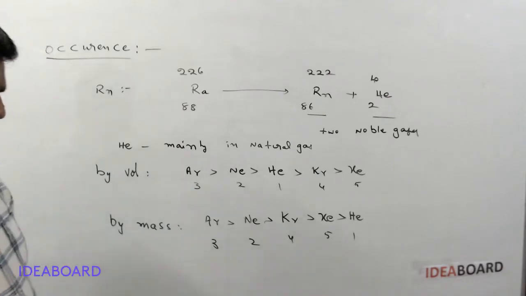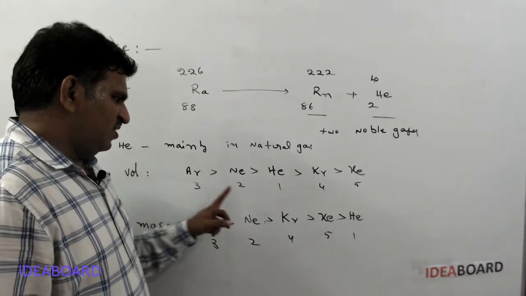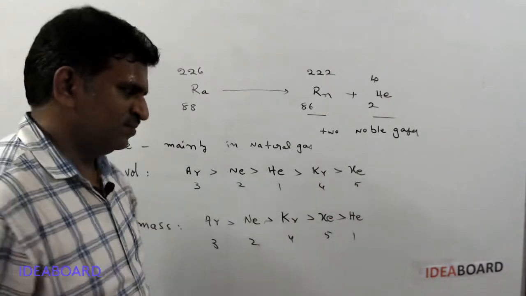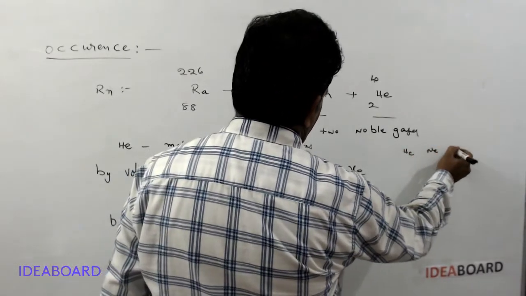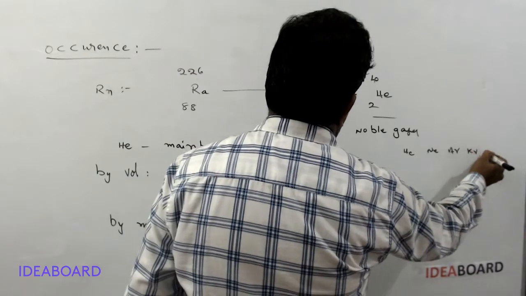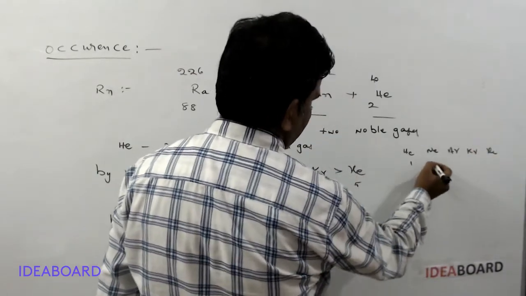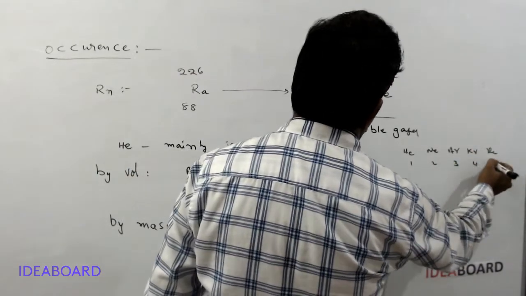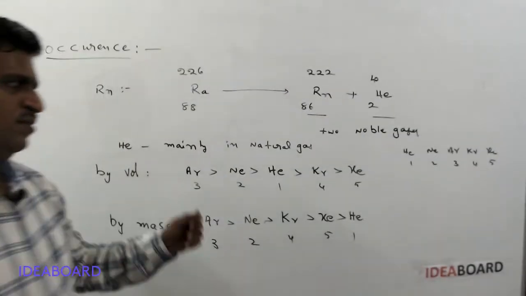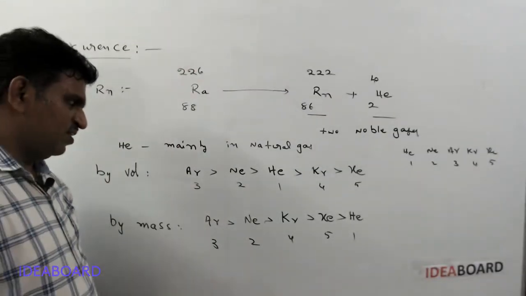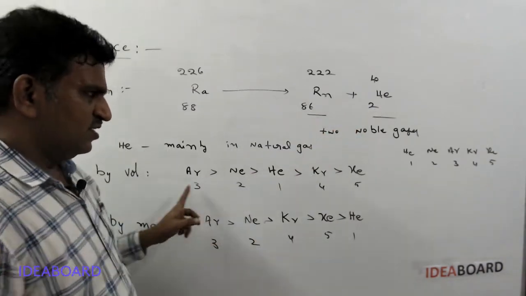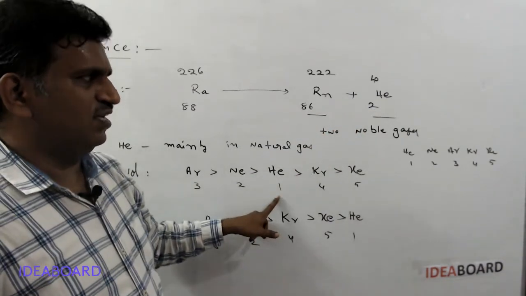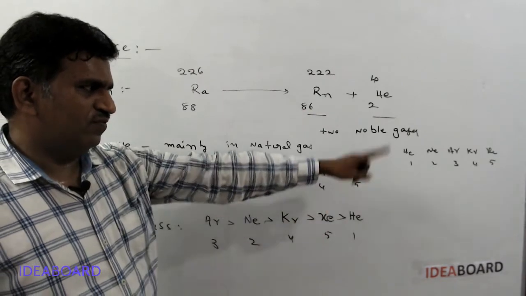What are these numbers? Are they again confusing? 3, 2, 1, 4, 5. Helium, neon, argon, krypton, xenon is 1, 2, 3, 4, 5. So I gave the order 3, 2, 1, 4, 5. What is 3? Argon. Next 2, neon. Next 1, helium. Next 4, krypton, 5, xenon.